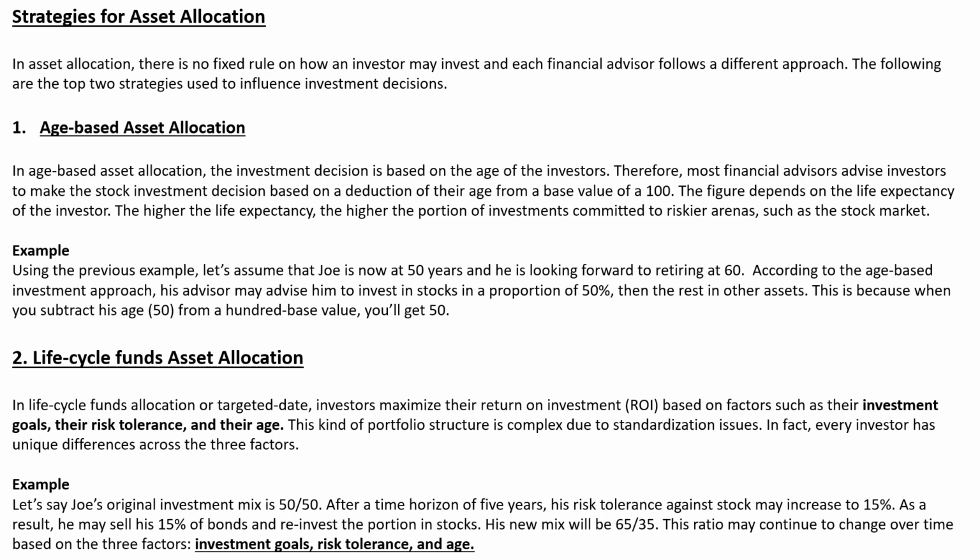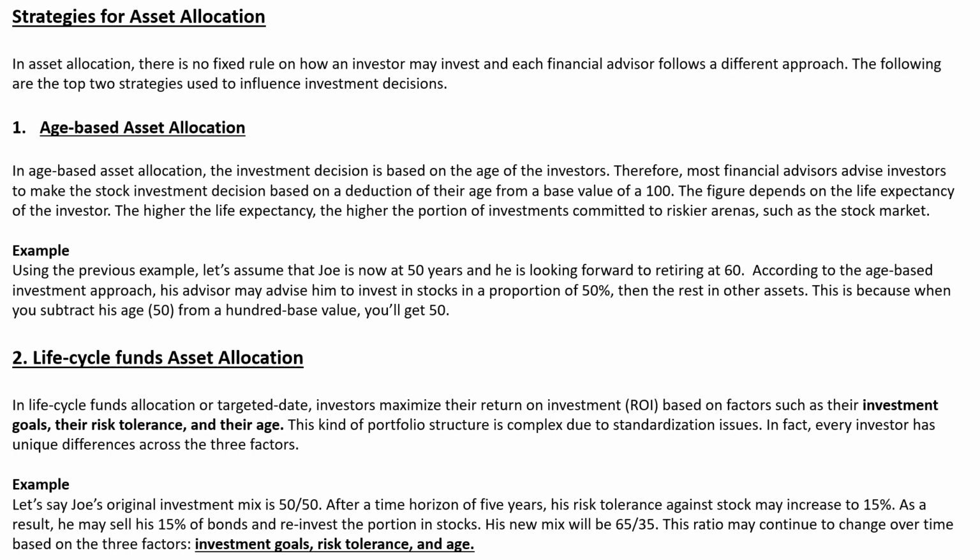So therefore most financial advisors advise investors to make stock investment decisions based on the deduction of their age from the base value of 100. Okay, so financial advisors always advise you to make your investment in stocks as per your age. Suppose your age is 50, the 100 will be the base here, so 100 minus 50, you can invest 50% in stock.